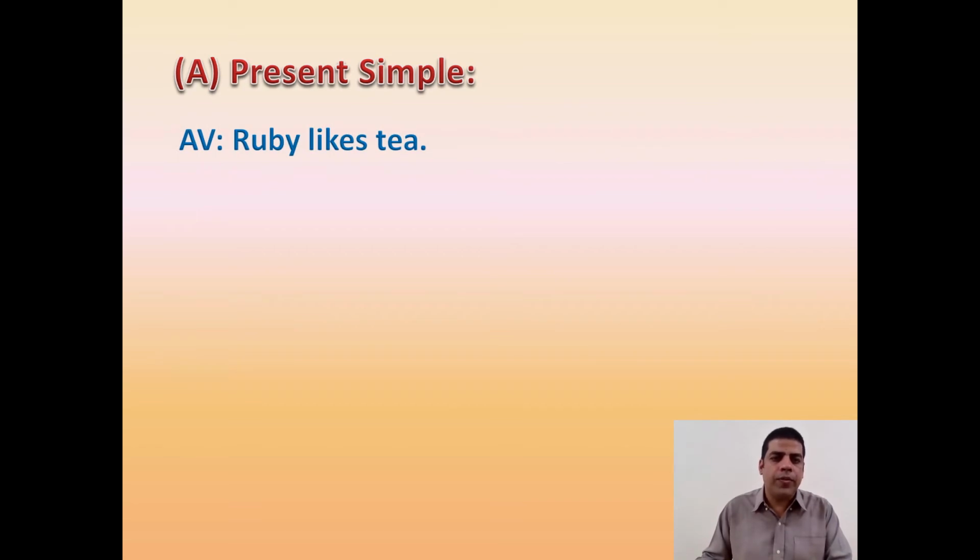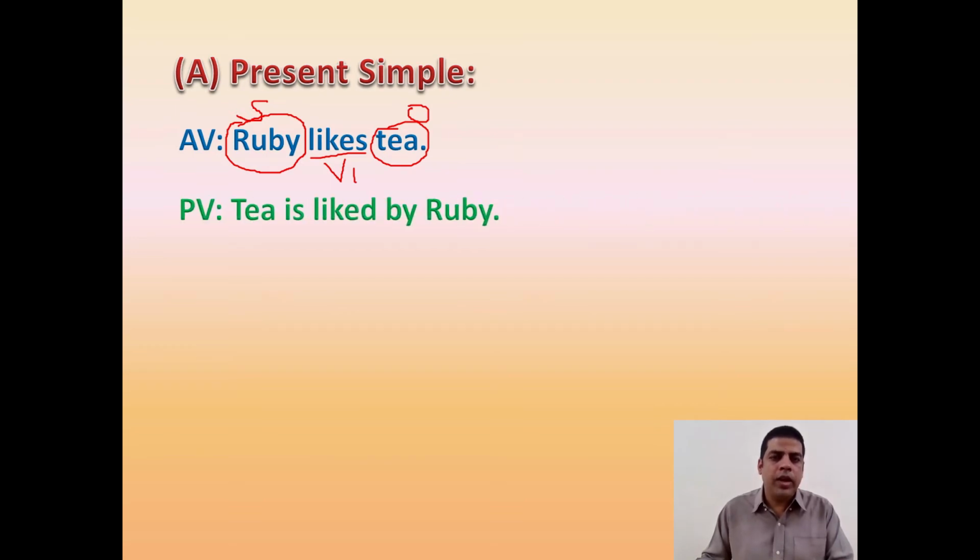Ruby likes tea. If you look at the sentence, Ruby is the subject, tea is the object, likes is the verb form. Now, this V1 form should be converted to V3 form, and subject will change to object and object will change to subject. So what will be the answer? Tea is liked by Ruby. Right. Here if you look, subject has gone to the object's position, object has come to the subject's position.